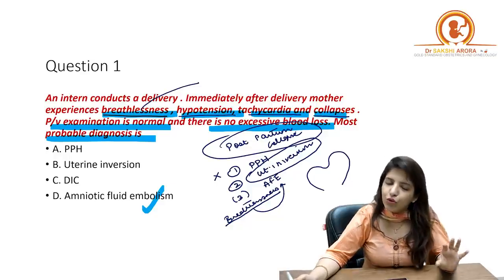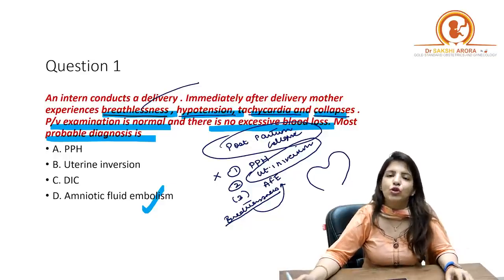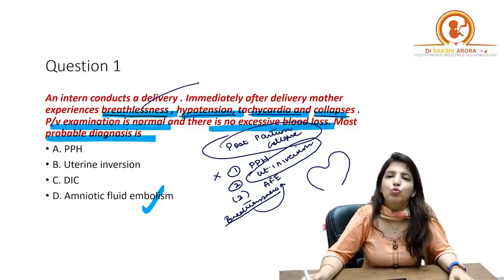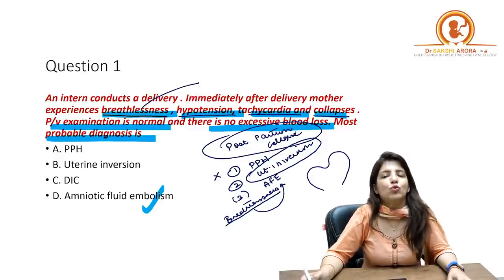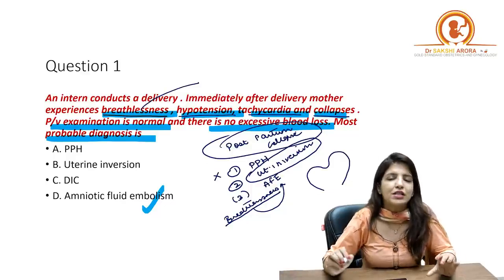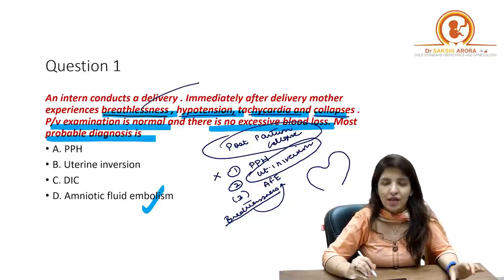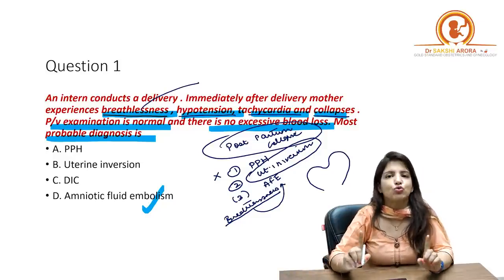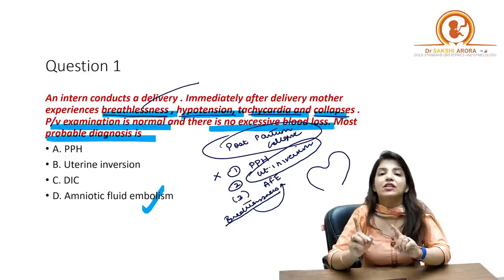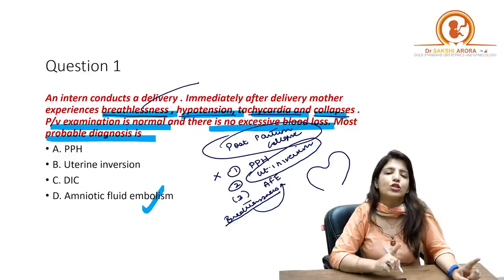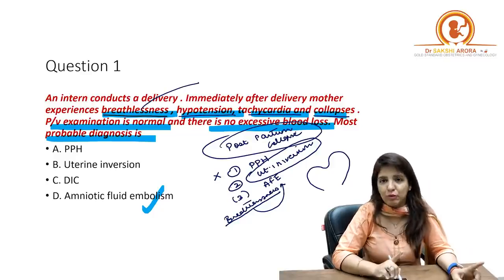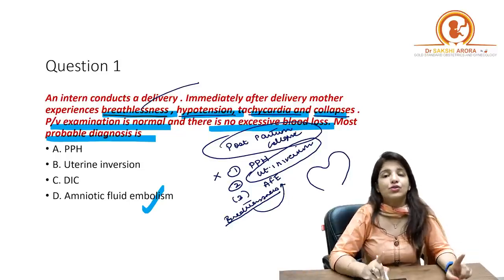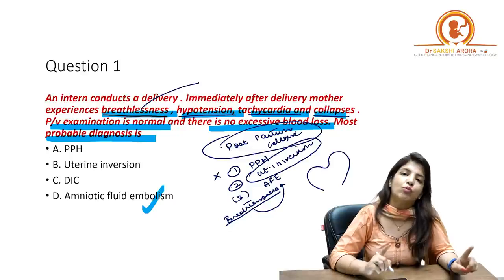Now, there are a few students who told me, ma'am, the question was not this. The question was that there is a female who delivers and she immediately goes into shock. There wasn't a mention of breathlessness. Now, if the question is that a patient goes immediately into shock after delivery and breathlessness has not been mentioned, nothing else has been mentioned, then repeatedly I have told you, your answer will be uterine inversion.